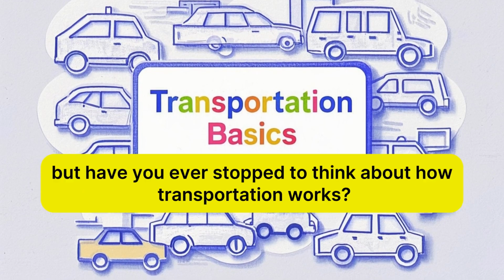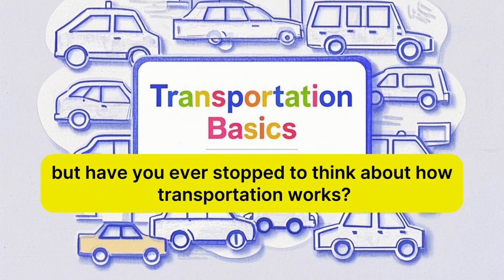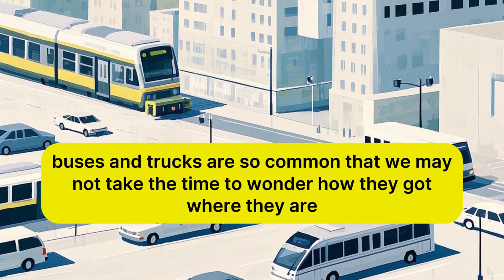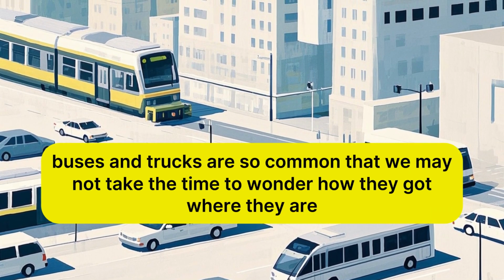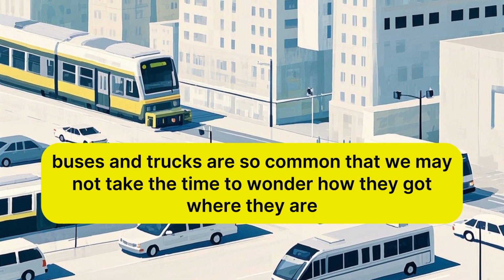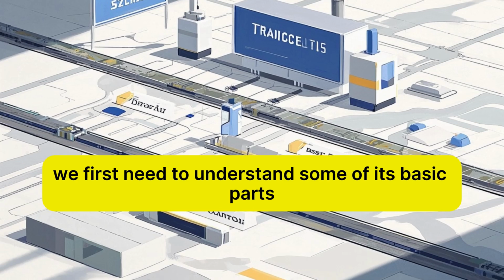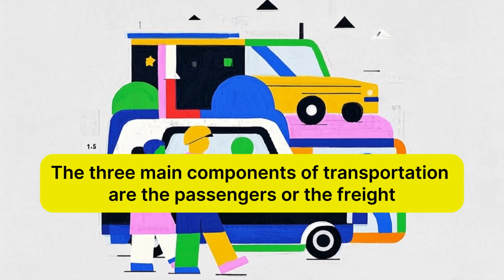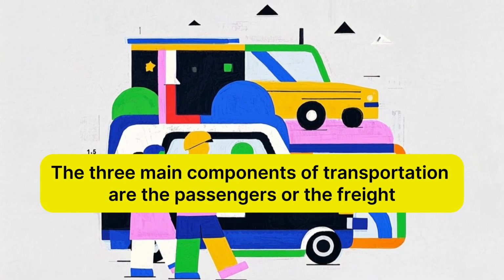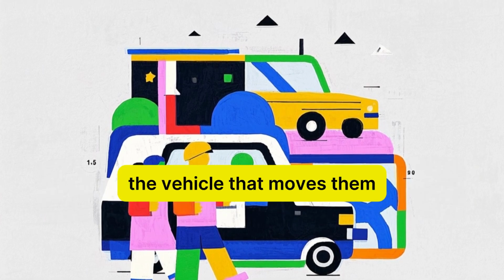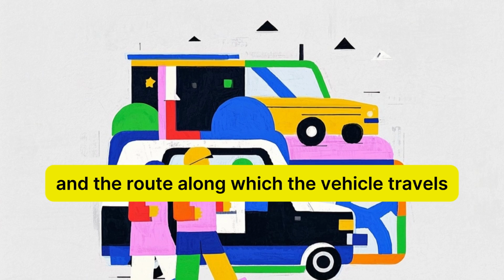Transportation is all around us, but have you ever stopped to think about how transportation works? All those trains, cars, planes, buses, and trucks are so common that we may not take the time to wonder how they got where they are. To understand transportation, we first need to understand some of its basic parts. The three main components of transportation are the passengers, or the freight, the vehicle that moves them, and the route along which the vehicle travels.